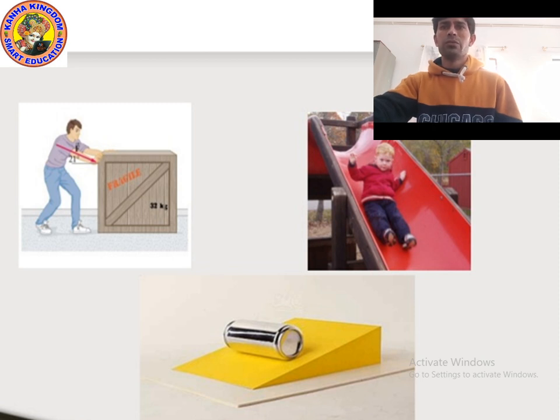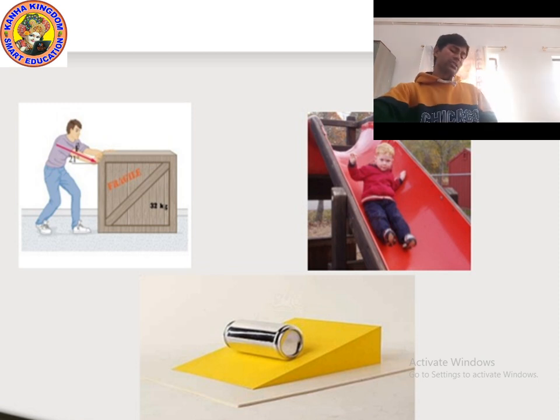We know what sliding friction is. Sliding friction is the friction exerted when an object slides over a surface. So the boy is sliding over the surface, sliding friction is acting, but it is not more friction. Why? Because the surface is smooth. And you can see the picture,